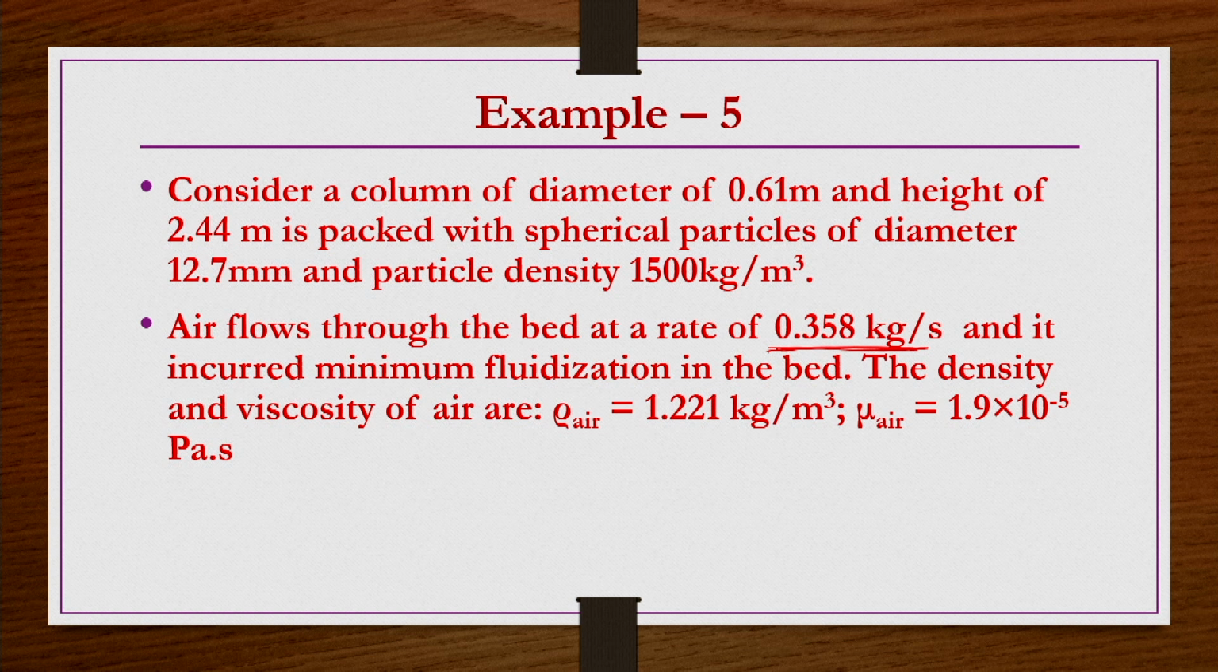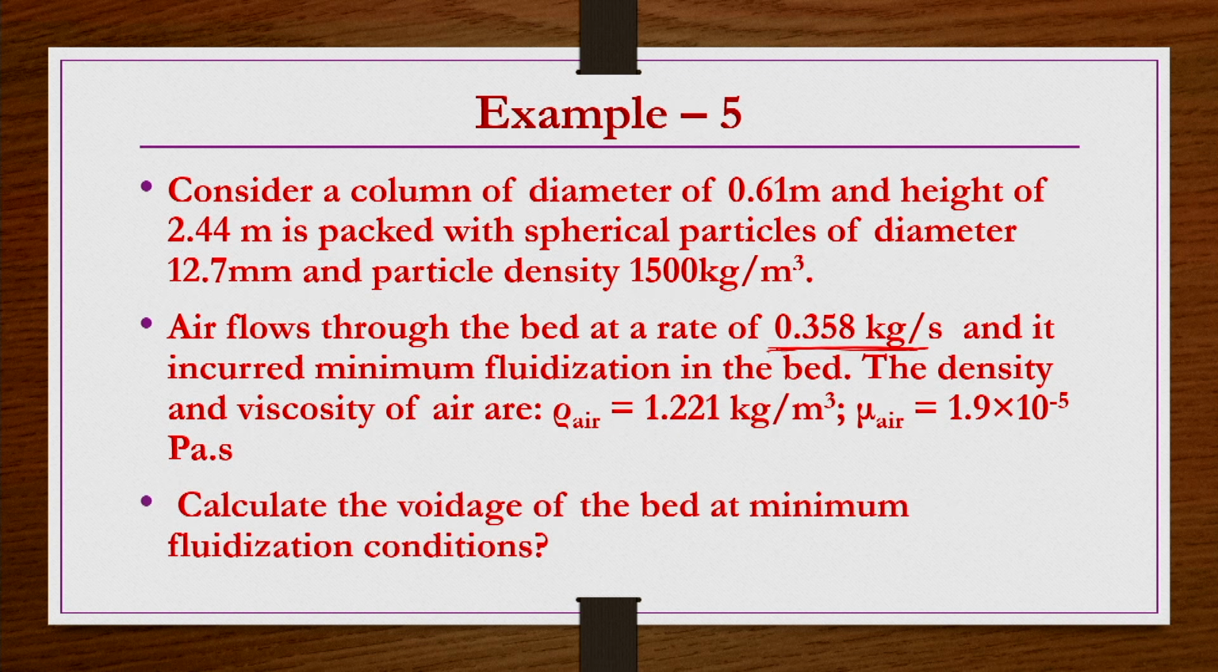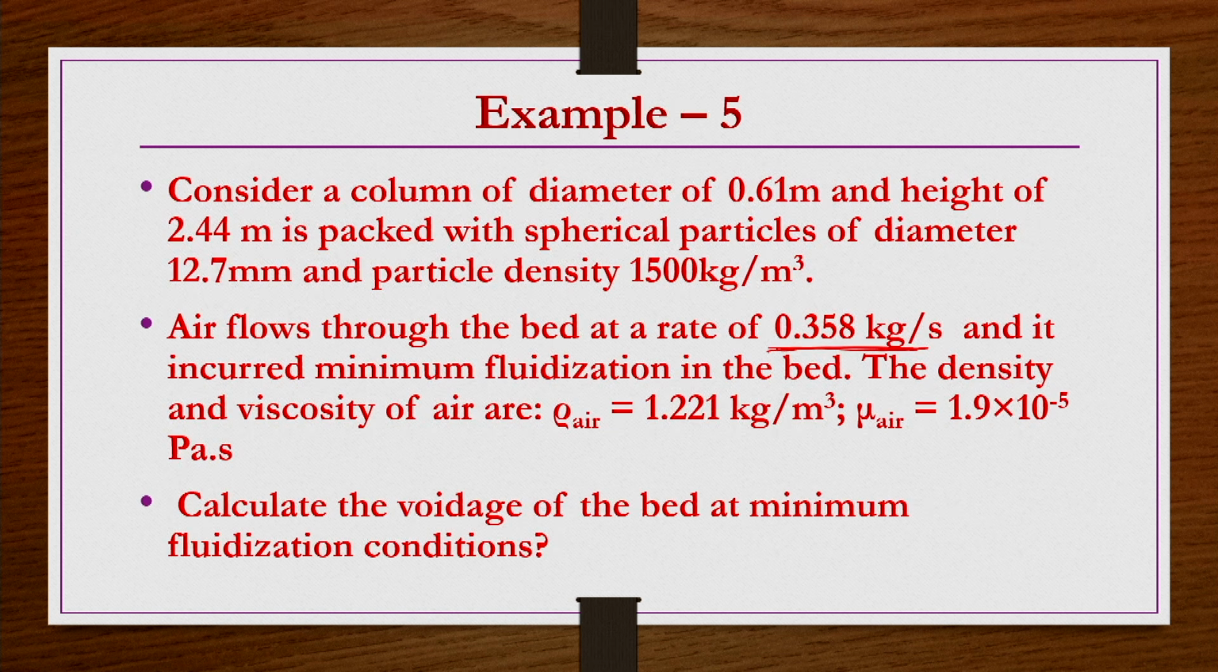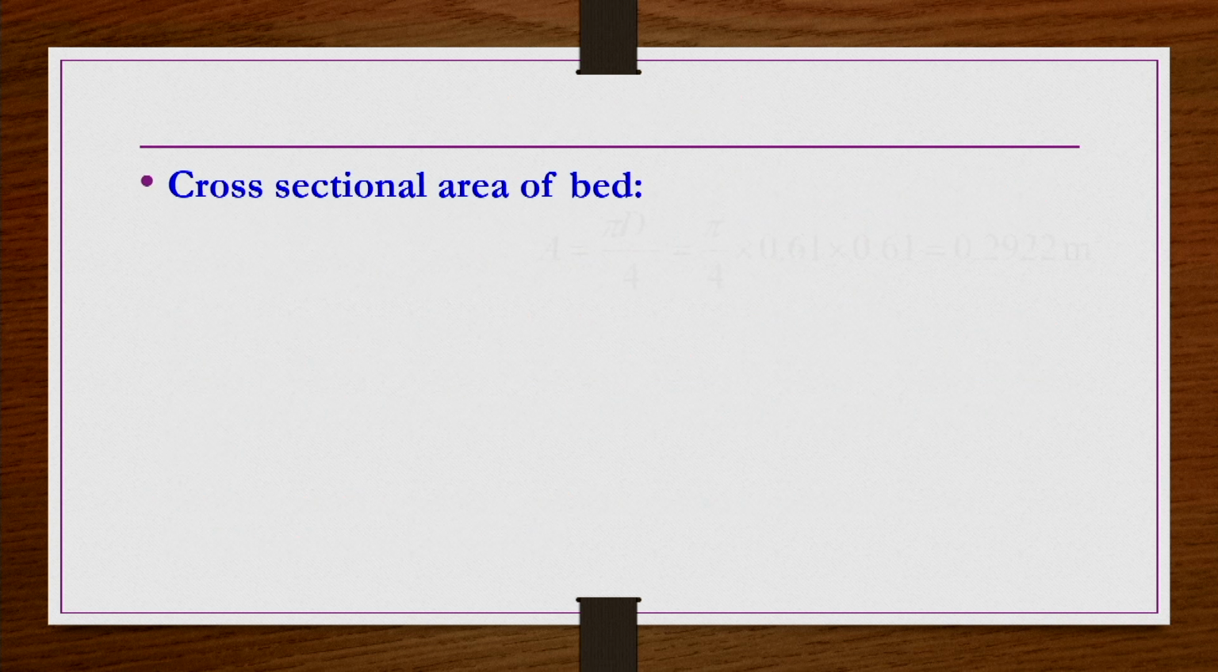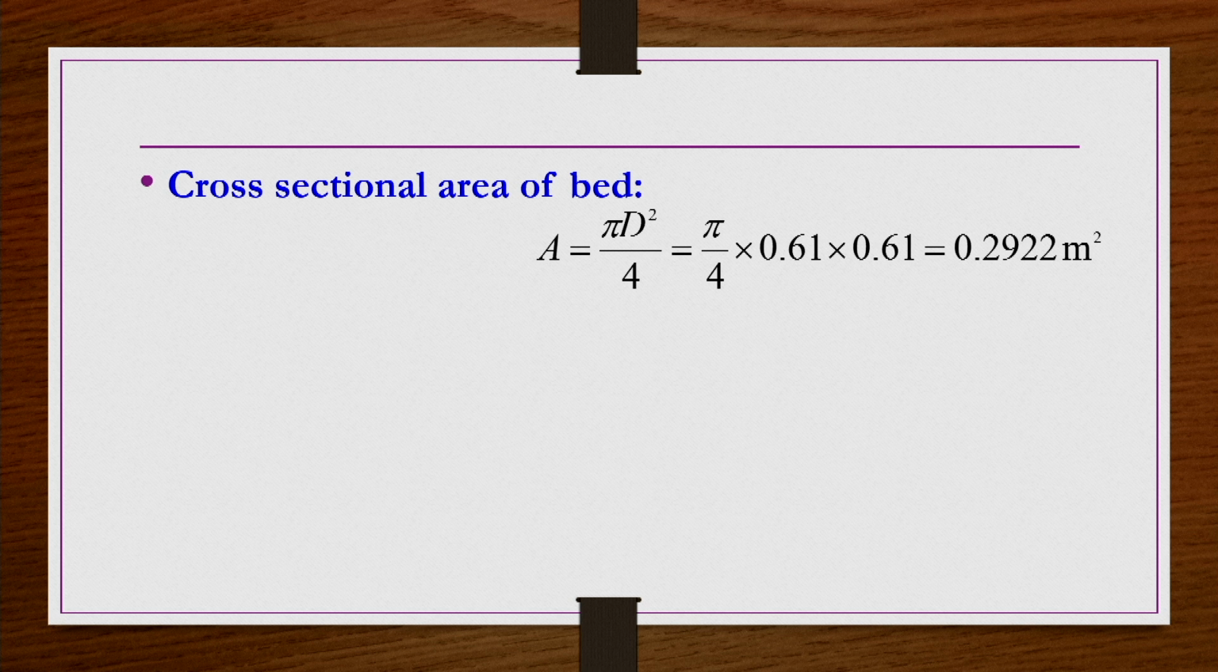Okay. The density and viscosity of air are given. So, calculate the voidage of the bed at minimum fluidization conditions. Okay. So, we need to find out what is G, because here in the problem the rho V0 m bar is not given directly, right. So, in the equation we cannot use it directly. So, what we do, that equation corresponding to minimum fluidization, we write in terms of G, and then G we can find out from here by dividing this mass rate by the cross section area of the column. So, first we have to find out the cross section area of the bed, that is pi d square by 4, that comes out to be 0.2922 meter square.